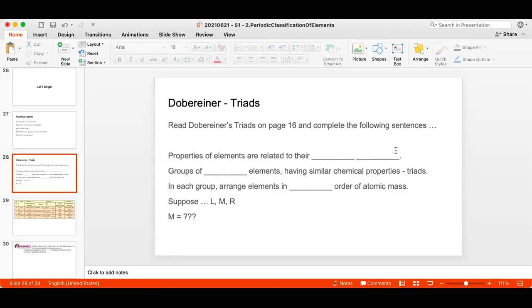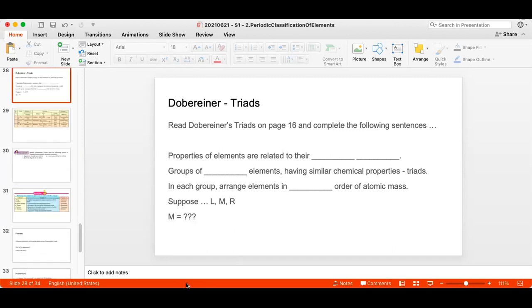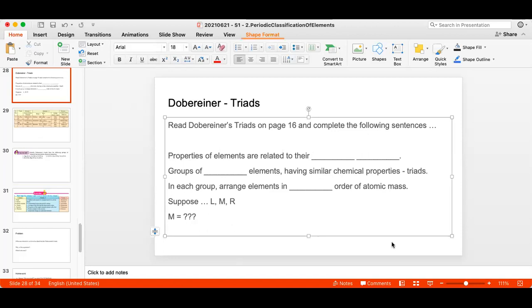Properties of elements, he said, are related to their what? Atomic number? No, atomic masses. If you read the chapter correctly, he said atomic masses.